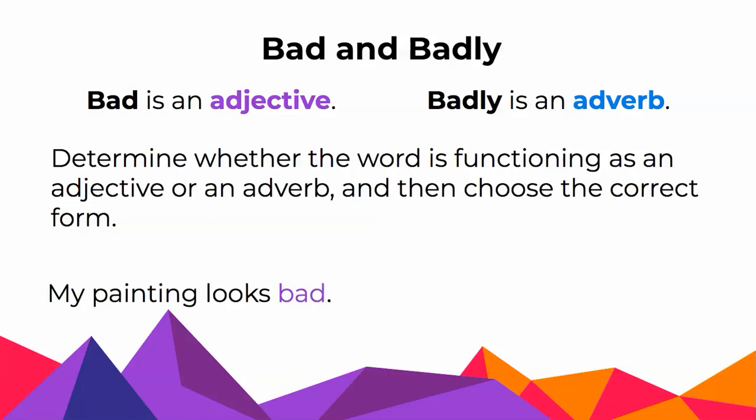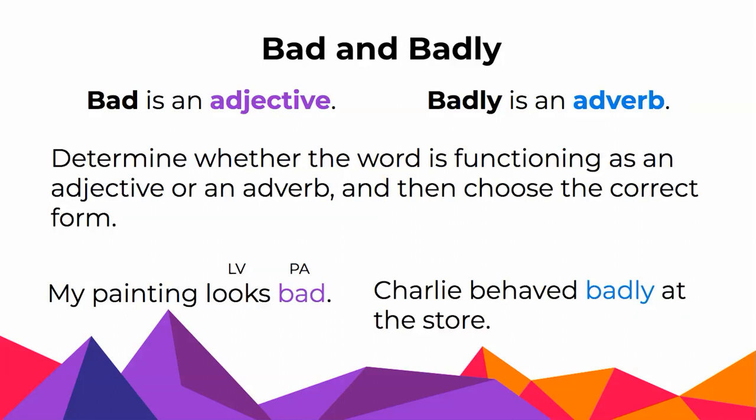In this sentence, my painting looks bad. How do I know it's bad rather than badly? Well, I take a look at the verb, and I determine that it's a linking verb. Looks is a linking verb, because the word bad is a predicate adjective that goes back to describe the painting. The painting isn't doing the looking. Looks is really kind of like the word is or was, linking bad to painting. So since bad is a predicate adjective, it takes the adjective form.